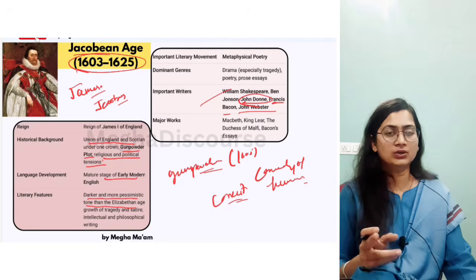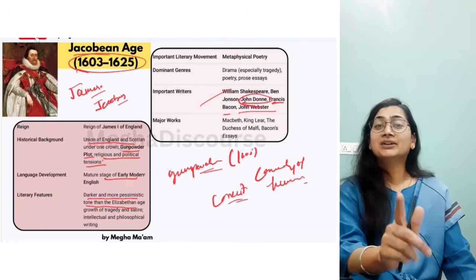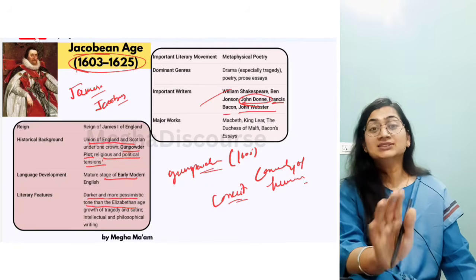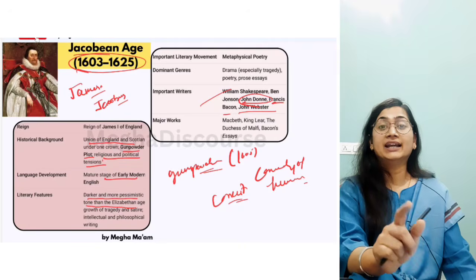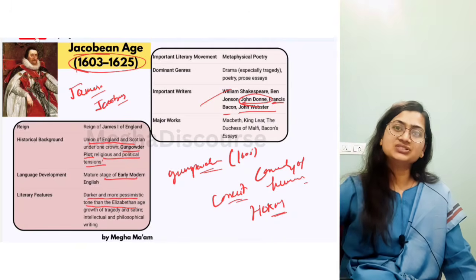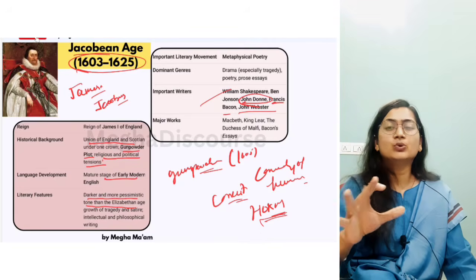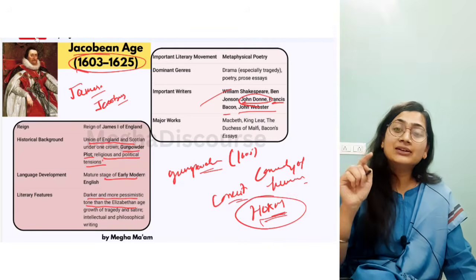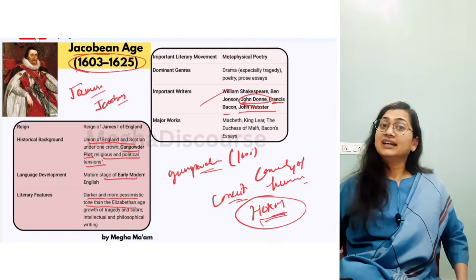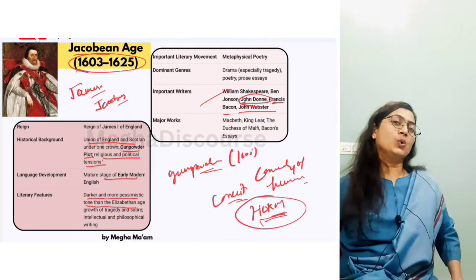Now you will raise a question, ma'am, William Shakespeare is of the Elizabethan age. Yes, he is of the Elizabethan age, but the more important thing is his later dramas, like Macbeth and others, came under the Jacobean age. He wrote them under the Jacobean age, that is the transition period, and they are his darkest tragedies. A load of bloodshed, a load of family turmoil can be seen, and you can relate that with the Jacobean age. So he is the master of the Elizabethan, but he presented the Jacobean age through his later tragedies. So this is about the Jacobean age.